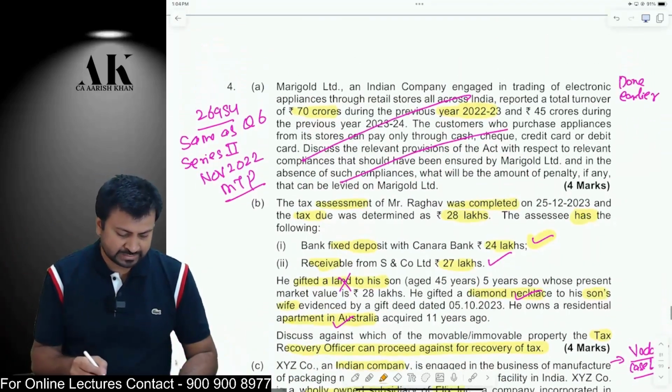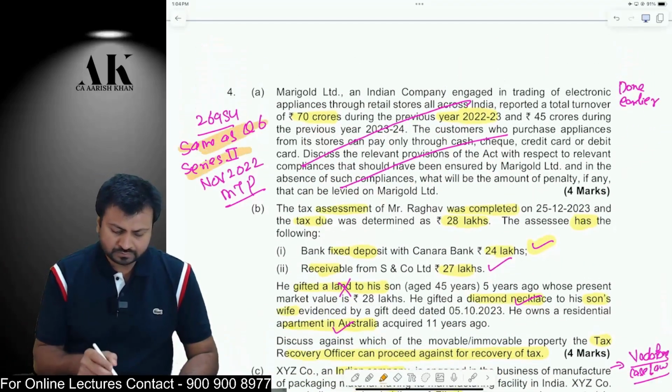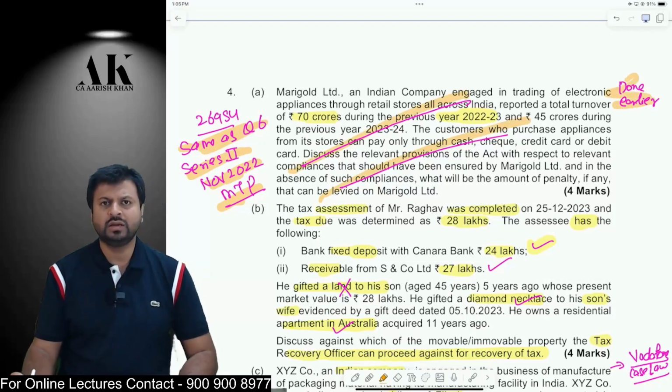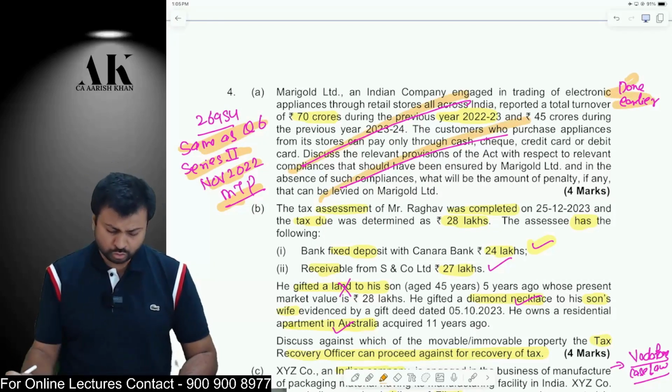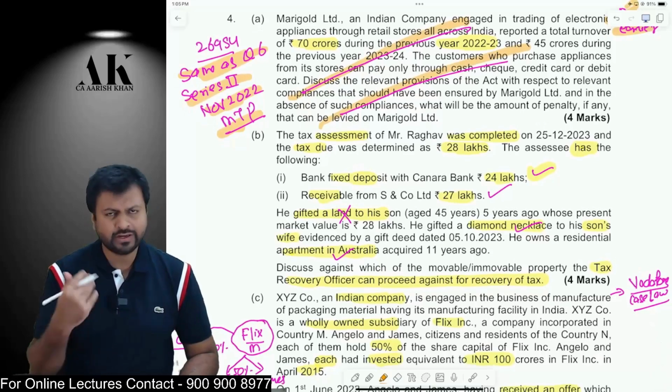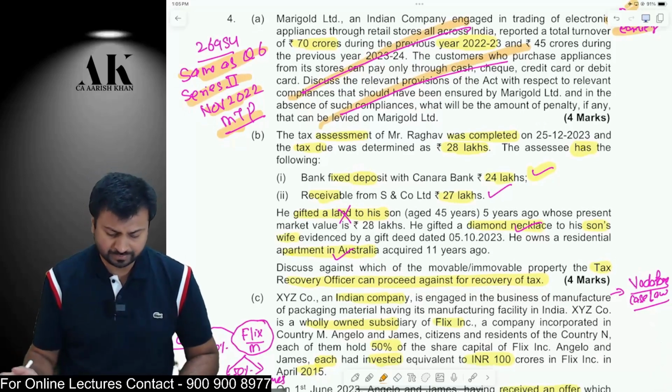Now, the next question is exactly the same as question number 6 of series 2 MTP November 2022. That's the reason I'm not much interested in that. It is on section 269SU and 271DB, not a very great question. Okay. Next question is again a new question. It's a very good MTP. There are a lot of good questions in this particular paper.